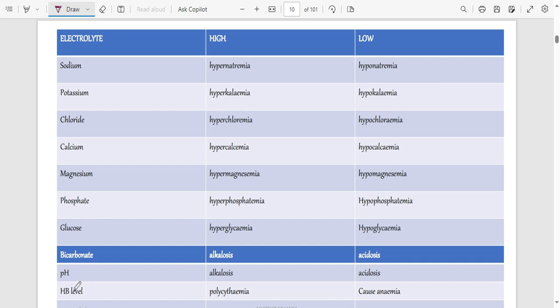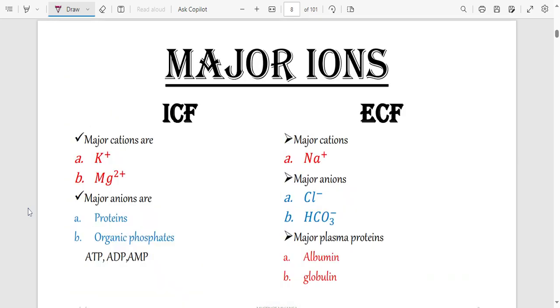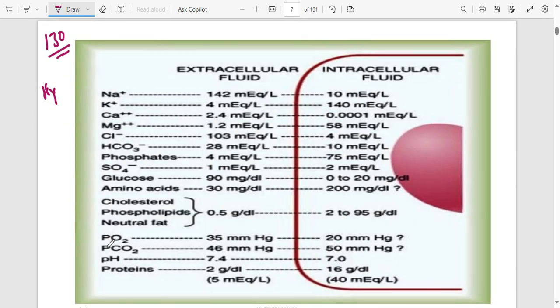And then you also have hemoglobin levels. On this same table that I gave you, you also have hemoglobin levels, Hb. On this one I didn't include it, but you have pH. Normal pH outside the cell is 7.4. In blood, this is the normal pH. But inside the cell, the normal pH is neutral.